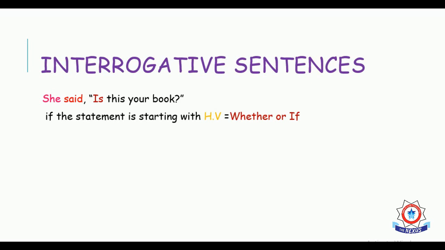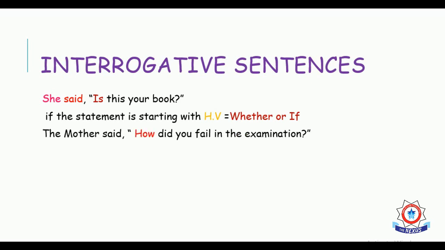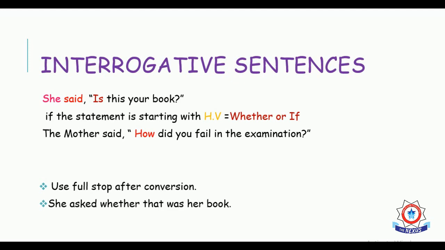But here in this sentence you can see that the question is starting with the WH family, so there is a different rule to convert it, whereas the change of pronouns will be the same. After conversion, it is compulsory to use a full stop because after conversion, it will be no longer an interrogative sentence. And if we just convert the first sentence, she said, "Is this your book?" After conversion, it will become she asked. In interrogative sentences, you almost always convert said into asked. So she asked whether that was her book.